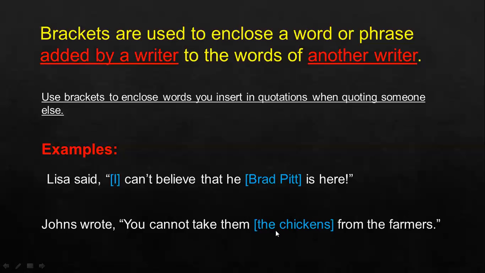So again, the main usage of brackets is when you're quoting someone's words and you want to add your own words or your own explanation to this part. This is the first usage.